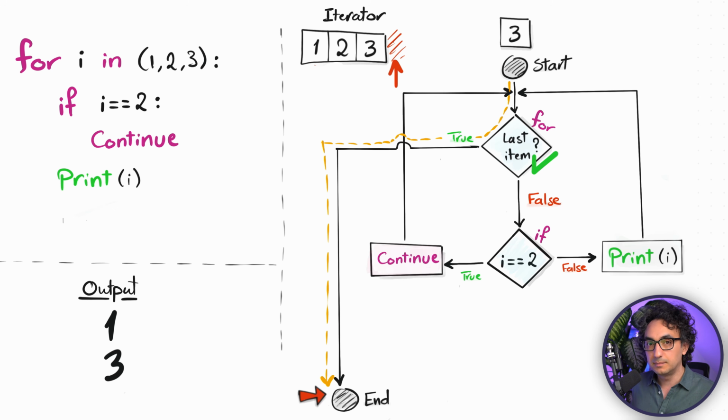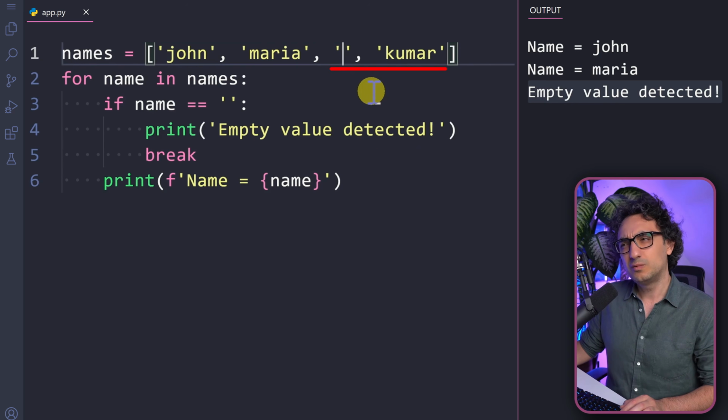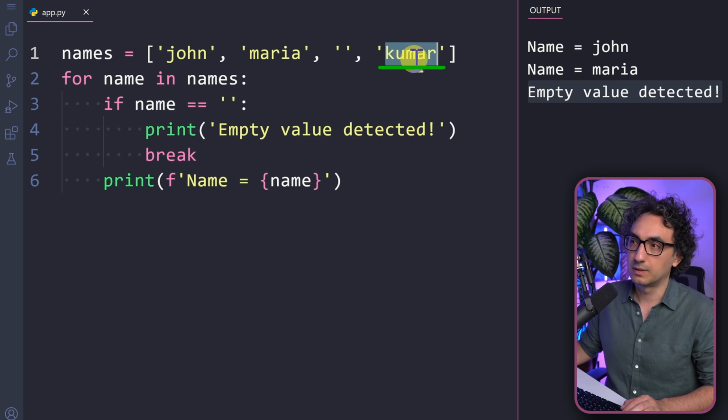We just skipped one single iteration because it was fulfilling the condition. This is exactly what continue means. Okay, so now back to our example where we have the 4 names and one of them is empty. It was too much that once we found the empty one over here, we stopped the whole loop, because I would like to process Kumar over here as well.